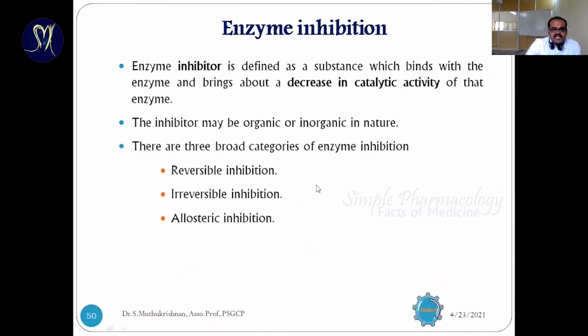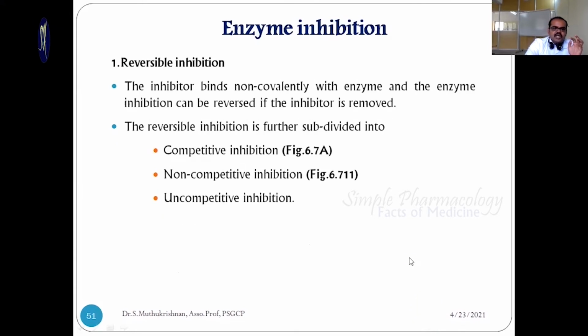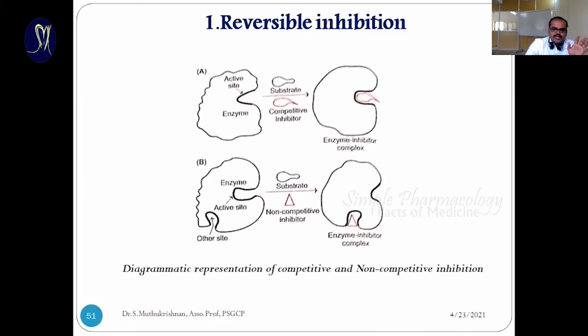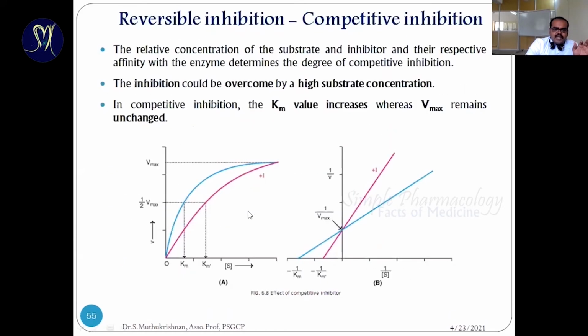So the next one is enzyme inhibition. Mostly it's classified into three types: reversible, irreversible, and allosteric inhibition. Reversible is further divided into competitive, non-competitive, and uncompetitive. Competitive means a similar structure competing for the same binding site. Non-competitive means it binds somewhere else, with no structural resemblance. Even though it binds at some other site, it is going to inhibit the enzyme activity.